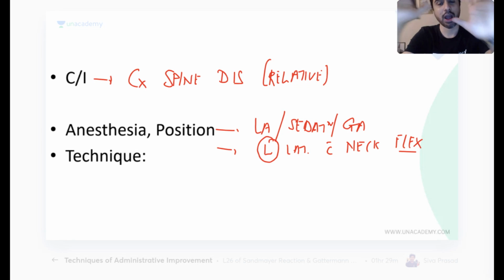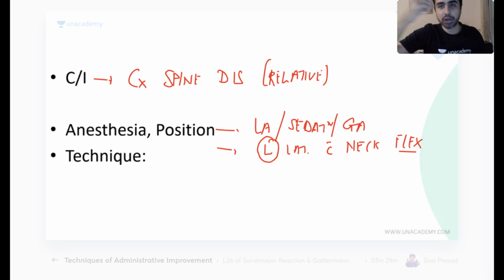See, I give you the funda. If I want the larynx to come in front, I want the neck to be extended. That pushes the larynx superiorly and anteriorly. It becomes easy to go inside. If I want to go into the esophagus, I want the neck to be flexed, because when the neck is flexed, the esophagus goes on top. See, the esophagus is behind. When the neck flexes, the esophagus goes upper. So it will come more into the oropharynx. The alignment will be better.